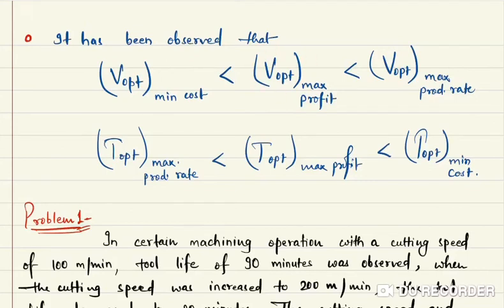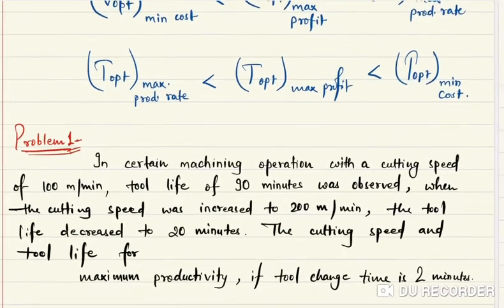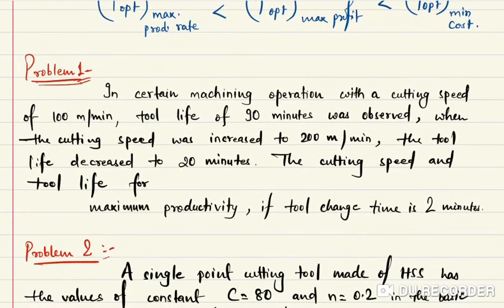Clear? So similarly for the tool life also, it will be reciprocal, means for maximum production rate the tool life will be minimum, and in case of minimum cost the tool life will be maximum. So this is over. Now we will see some of the problems.